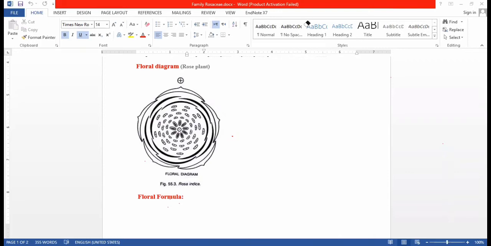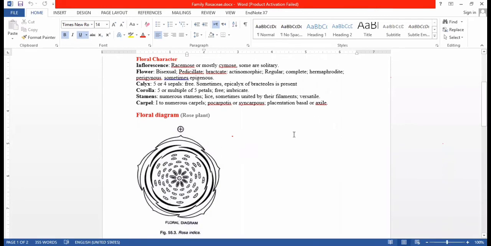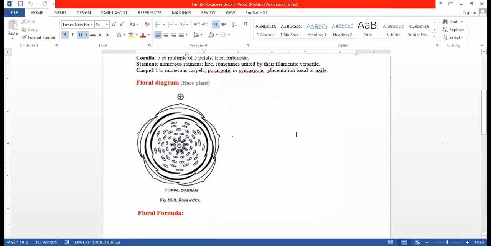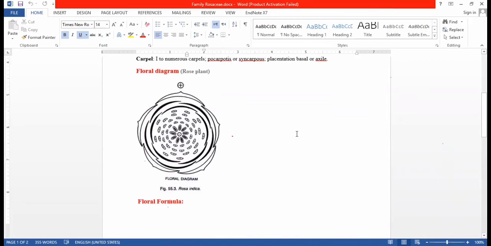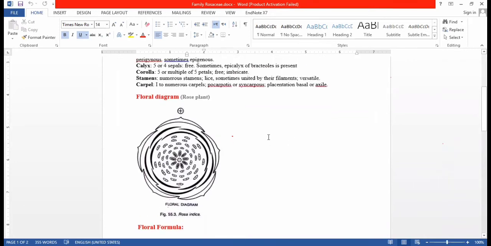When we describe a flower, we can write it in short form with the total number of floral parts using symbols. So this is a short description of the flower.